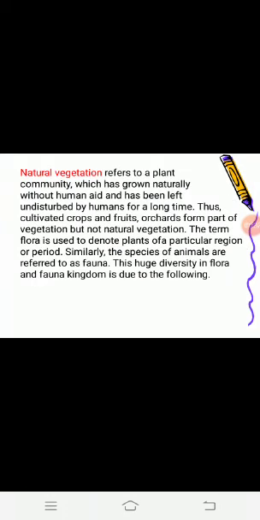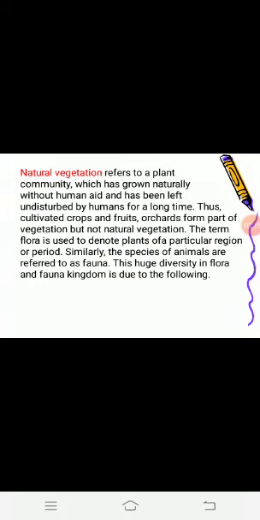First of all, we will know what natural vegetation is. Natural vegetation means the vegetation which grows naturally without any human interference. It means no one sows the seeds, no one irrigates the plants, only nature nourishes them. Natural vegetation includes forests, grasslands, bushes, shrubs, etc.